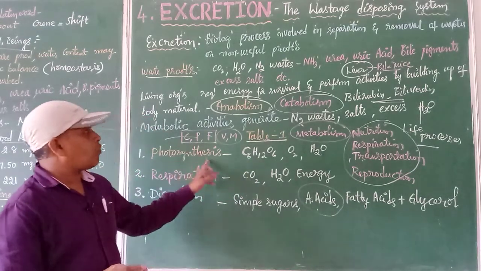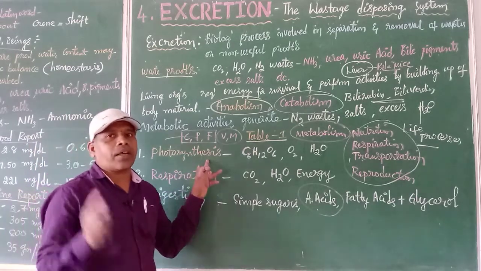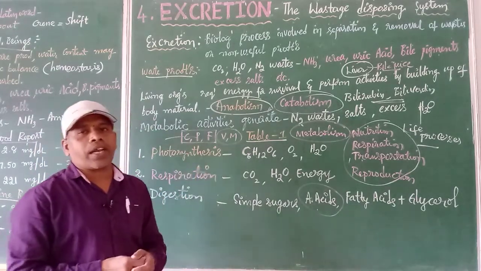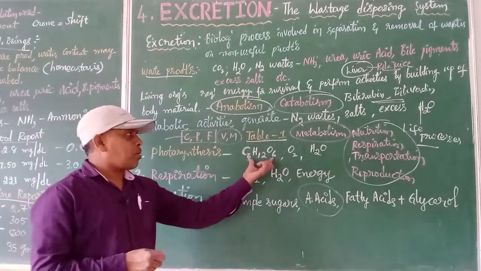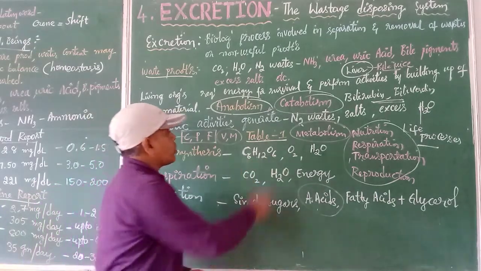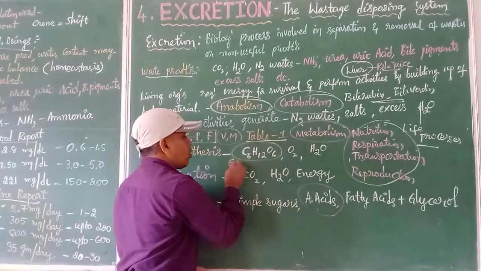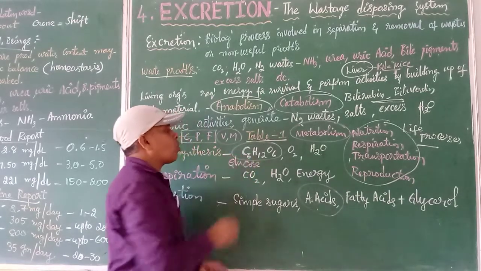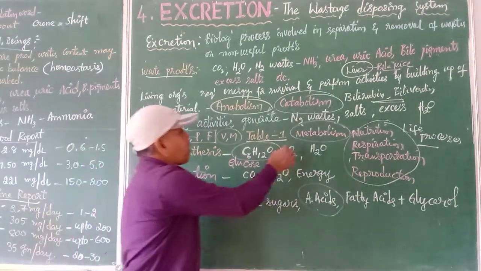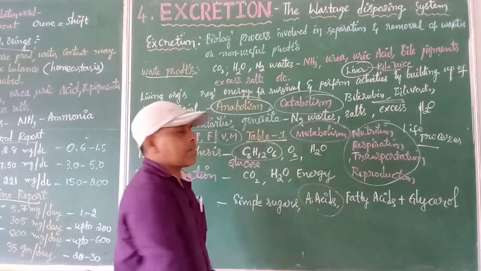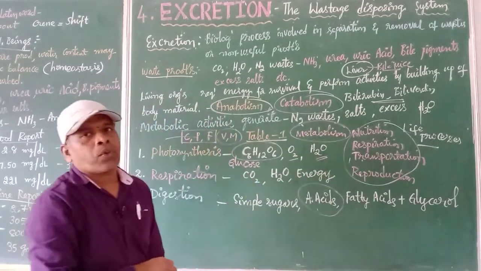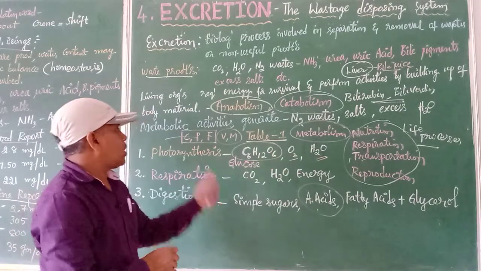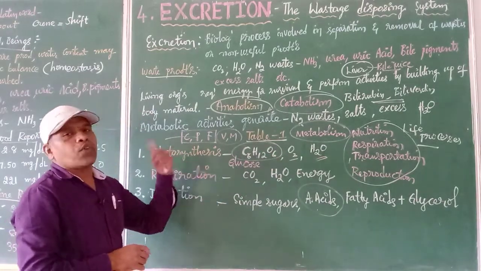If you see photosynthesis, we have already studied it in the first chapter. We get three end products. The most important is C6H12O6. What do you mean by C6H12O6? It is nothing but glucose, called the glucose carbohydrate. Apart from that, we are getting oxygen gas, and also water. So these are the end products in the chemical reaction called photosynthesis.